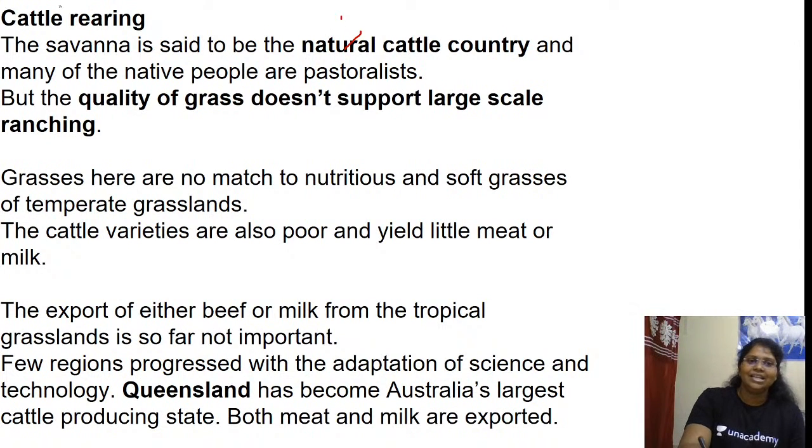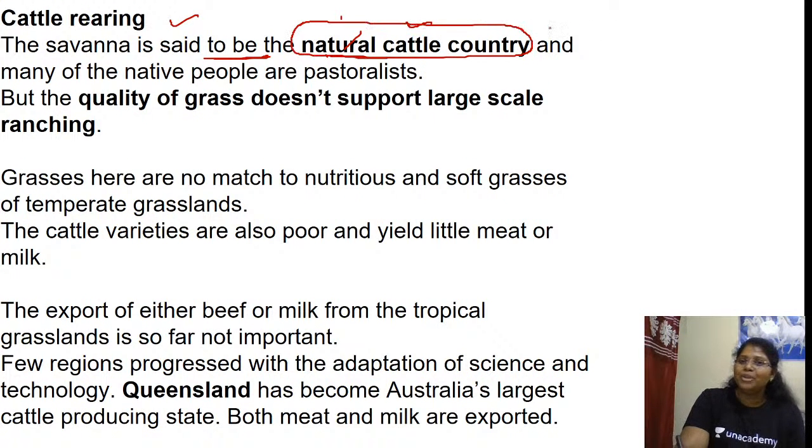Cattle rearing. Savanna is said to be the natural cattle country, big game country. Why? Because of the diverse animals.